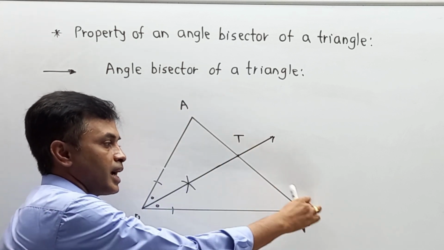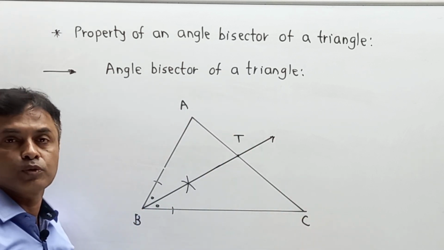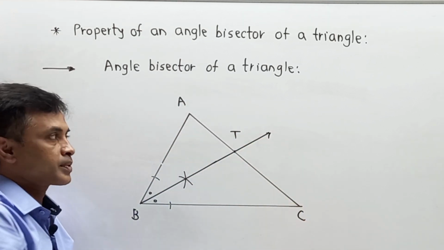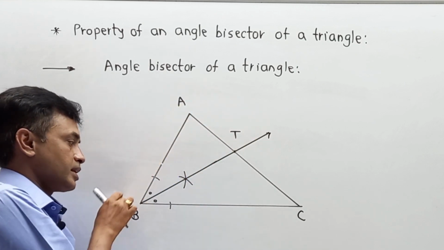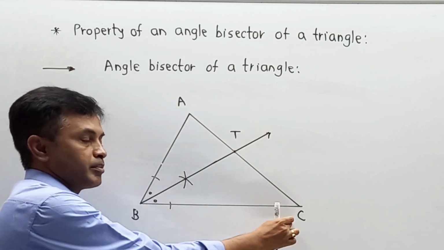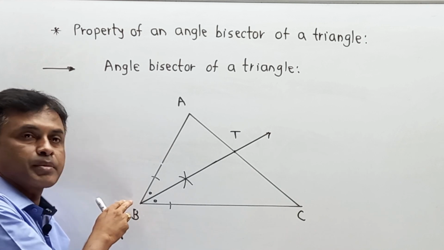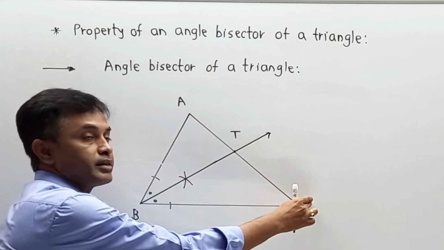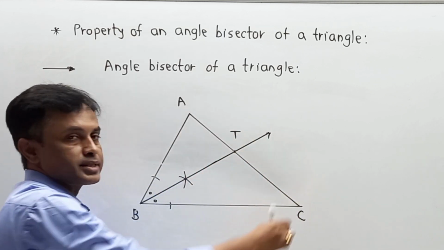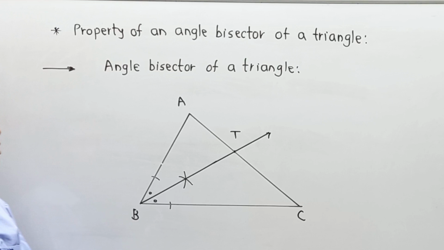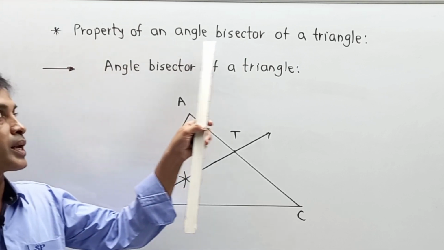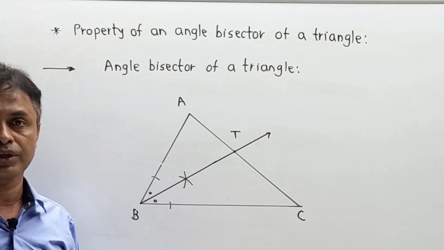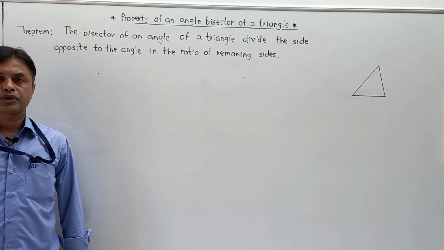AC gets broken into two parts, AT and TC, because originally there is AC and AT and TC is the subdivision. Then what is the relation of AT with BA and BC? So there is some relation between BA, BC, these are the two sides, and AC which is broken into two parts as AT and TC, and that we have to learn in one property that is called the property of an angle bisector of a triangle. And now we are going to start that theorem over here. So please pay attention.